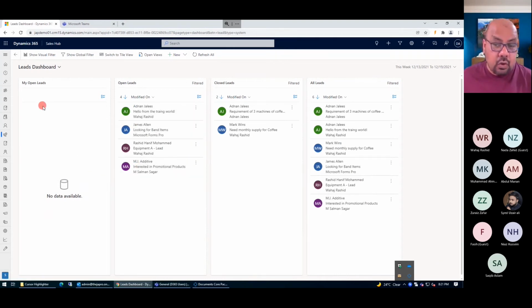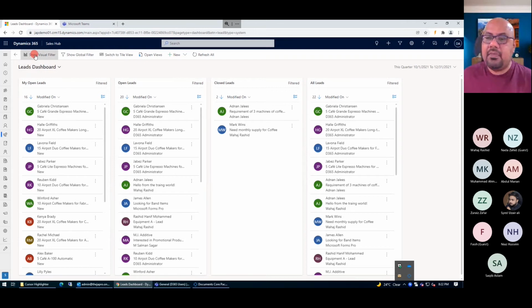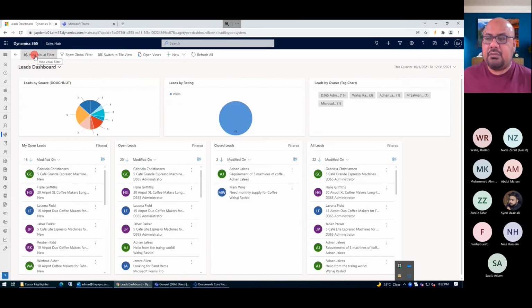I don't own any lead, and there were 2 leads closed, and overall there are 6 leads here. So this is all the information that you can see, and the filtered information. Now, if you want to visualize how it works, let's take an example. I am just going to change the information to this quarter, and I'm going to see the visualization in a very attractive dashboard manner.